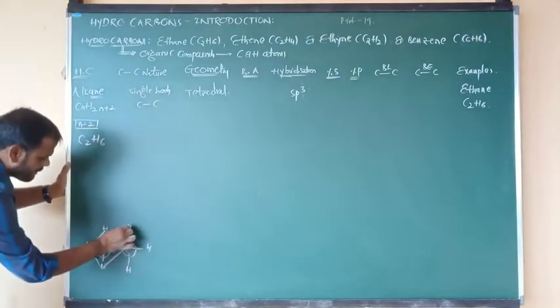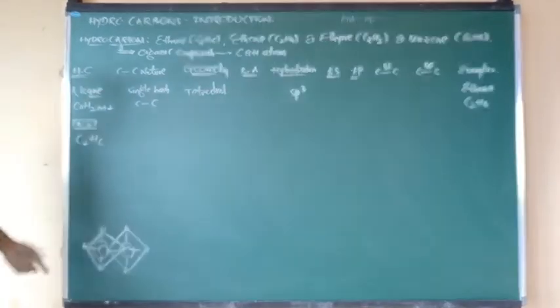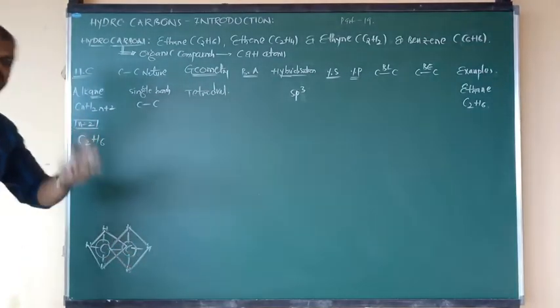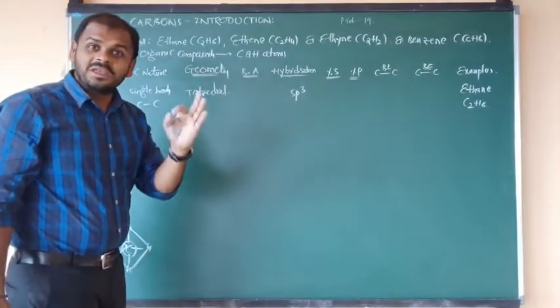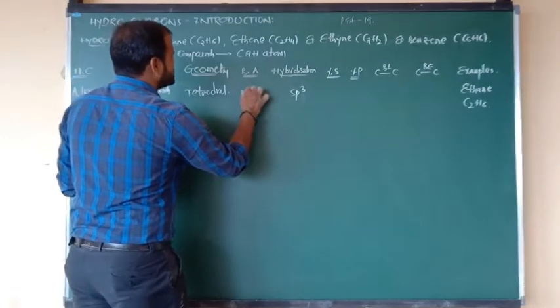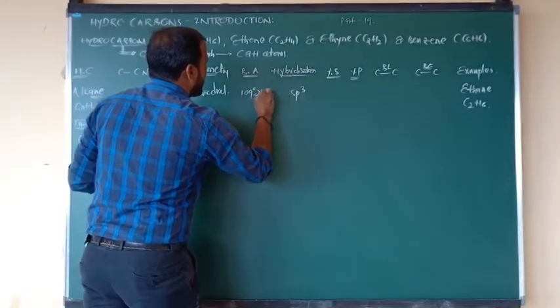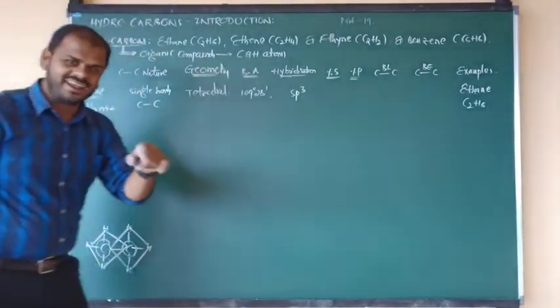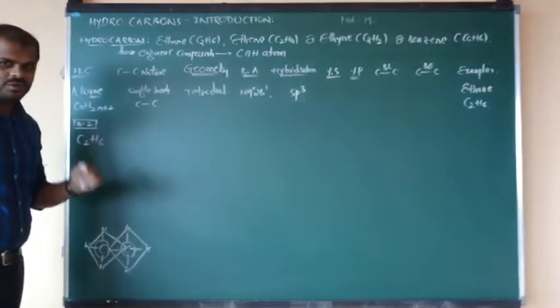The second carbon is also sp3, so its geometry is also tetrahedral. And in tetrahedral compounds with sp3 hybridization, the bond angle is fixed at 109 degrees 28 minutes. This information I already told you in the part 17 video class. All of you good?